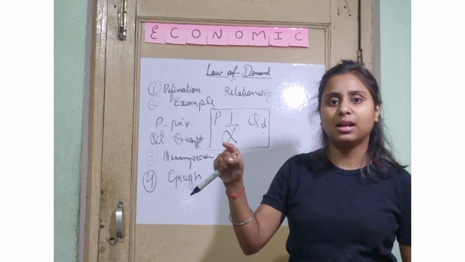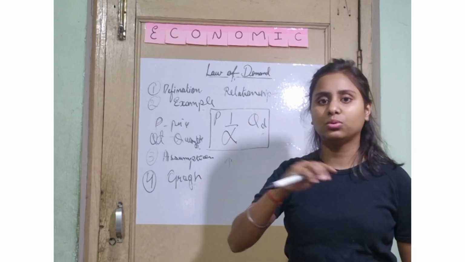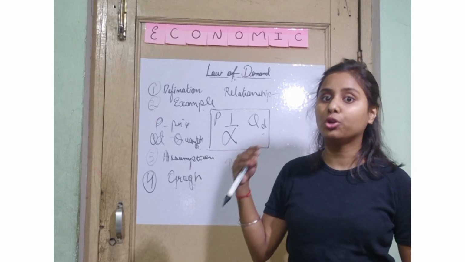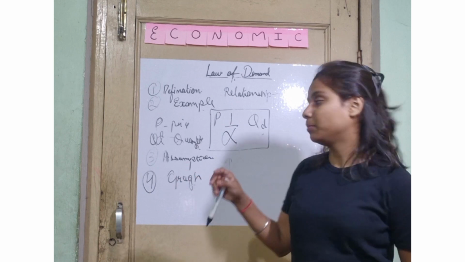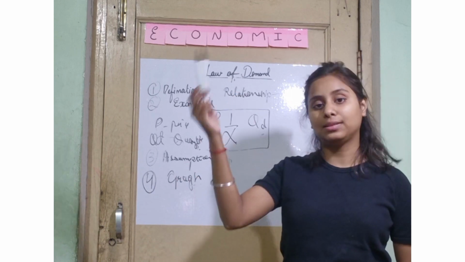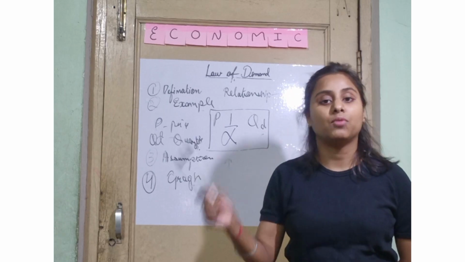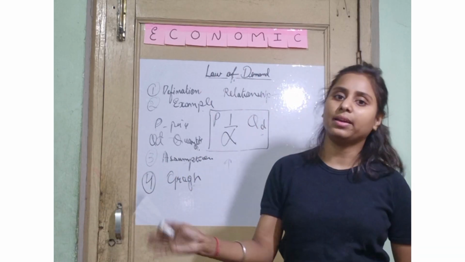If you have made the graph, teacher will see you have a good knowledge of the topic, so he or she will not go into the topic. He'll just go what you have made in the graph, and all the points are correct. You can write the simple language. If the price goes from 500 to 400, quantity demand increases from 1 to 2 and 2 to 3, 4, 5, so on. You can write everything.